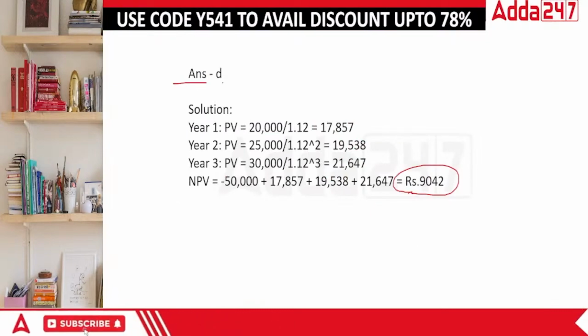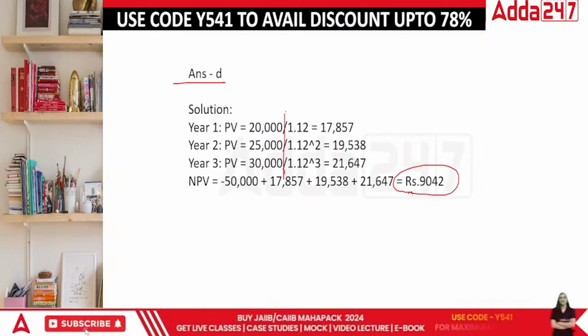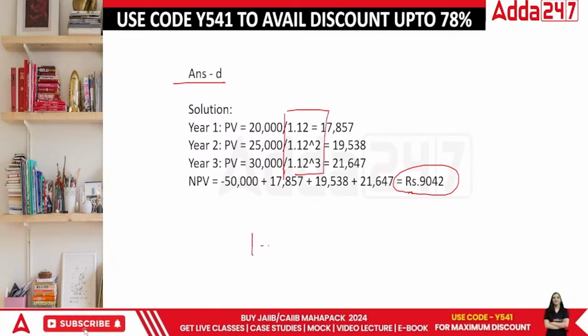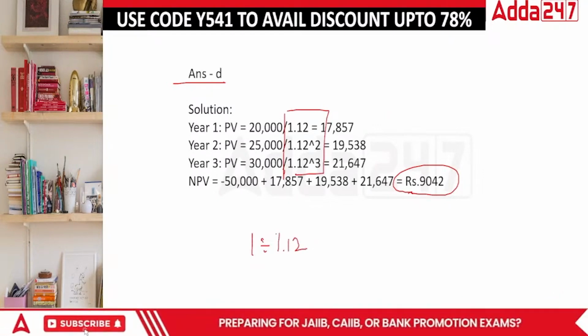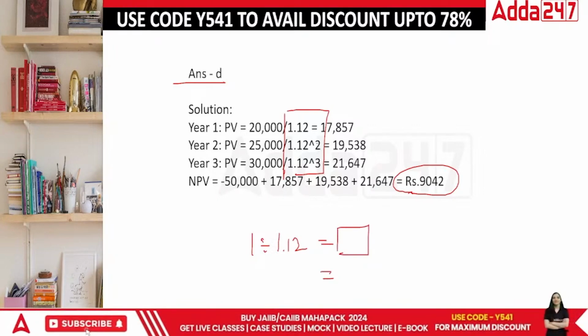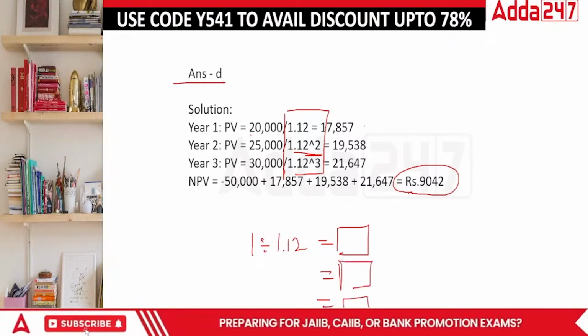You just find the nearest one, and that is how you calculate it. On your calculators, do 1 divided by 1.12 and you get the first value. Click on equal to again to get the second discounting factor, then the third discounting factor, and then you multiply them with the cash flows and you will get the answers.